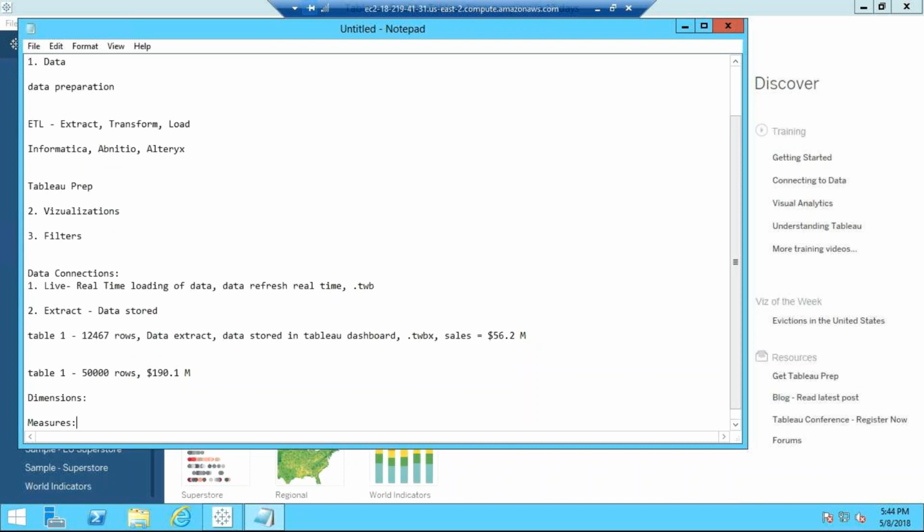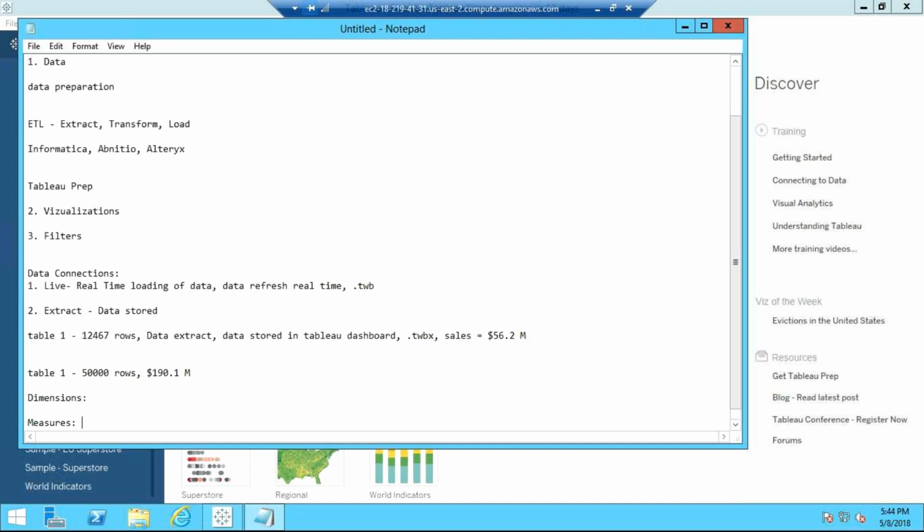Measures: sales, profit, discount, or any numbers, anything related to financials, anything related to count, unique count. All these are measures. So remember, numerical values are measures, string values are dimensions.